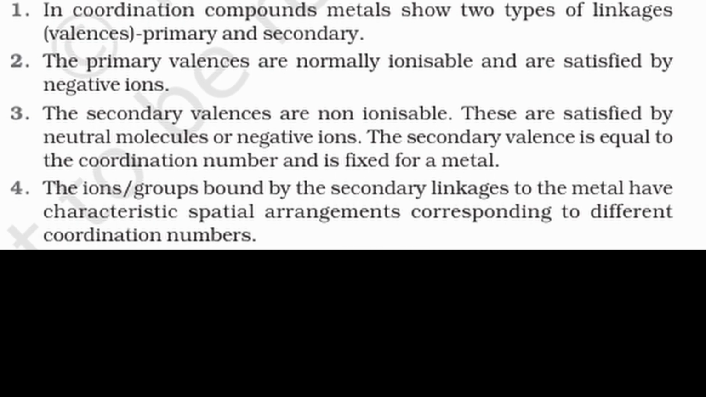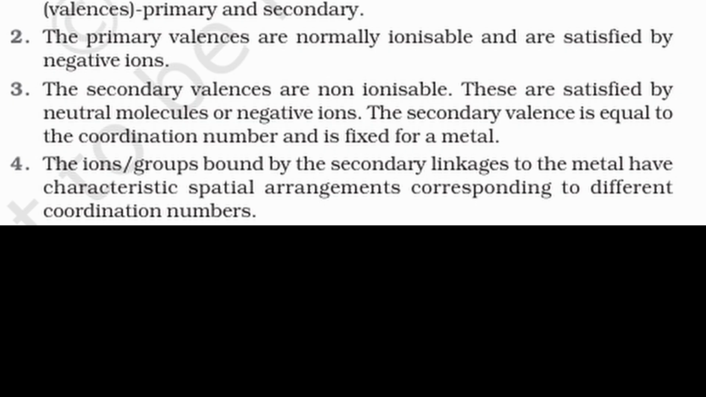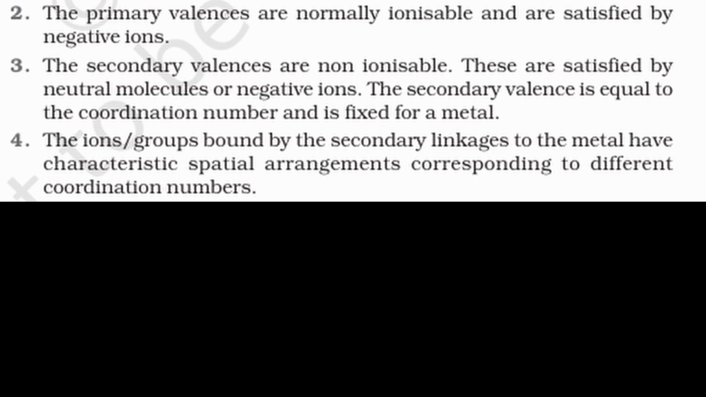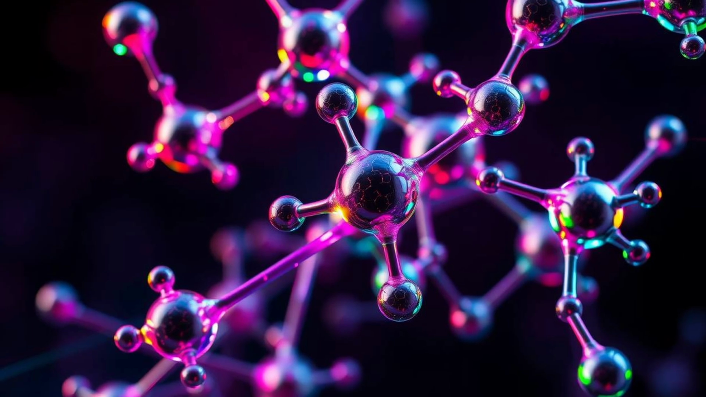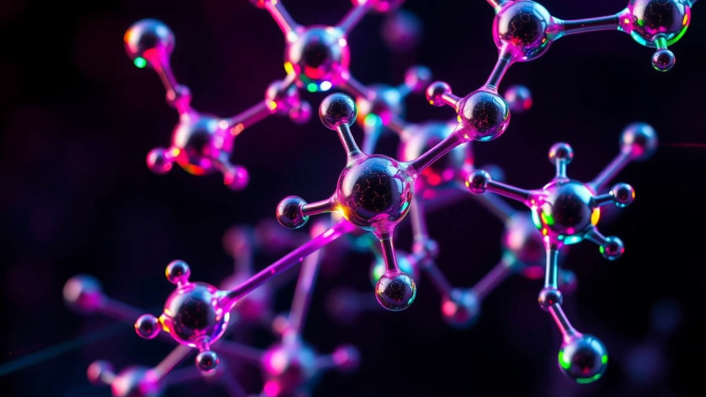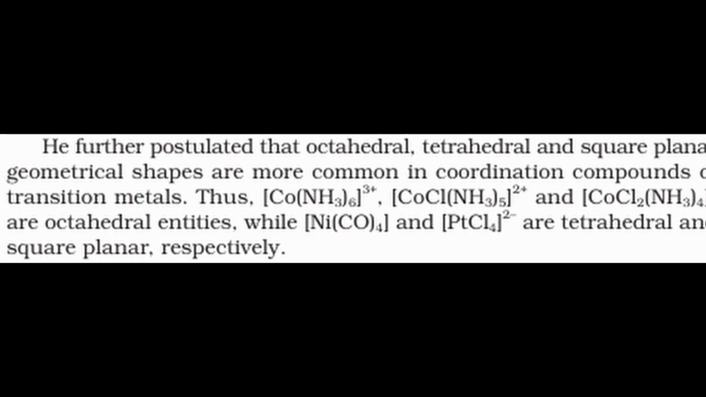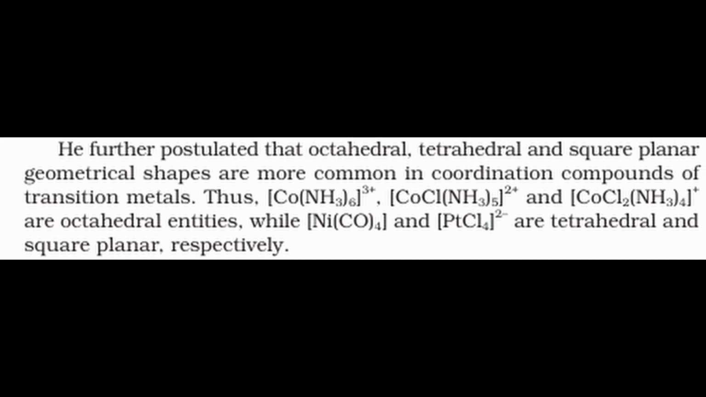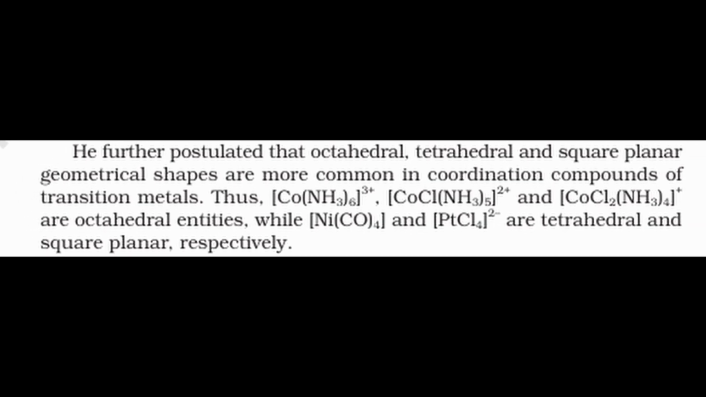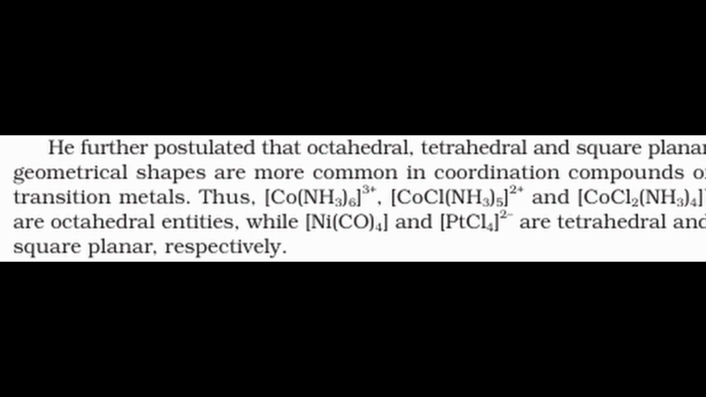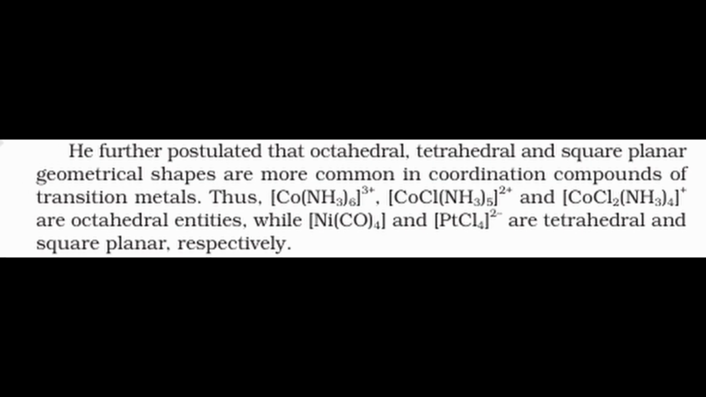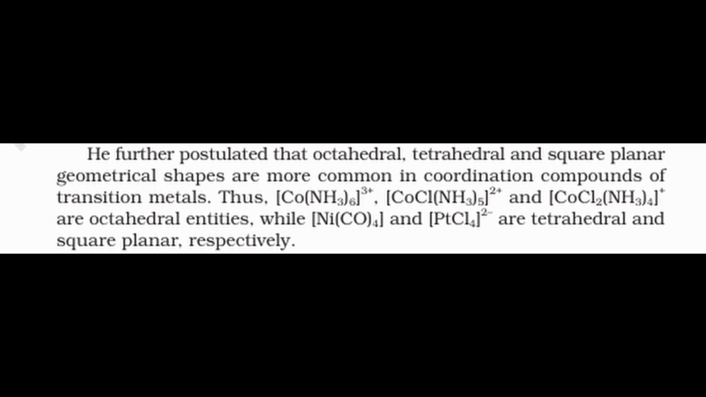The ions or groups bound by the secondary linkages to the metal have characteristic spatial arrangements corresponding to different coordination numbers. He further postulated that octahedral, tetrahedral and square planar geometrical shapes are more common in coordination compounds of transition metals. Thus, [Co(NH3)6]3+, [Co(NH3)5Cl]2+, and [CoCl2(NH3)4]+ are octahedral entities, while Ni(CO)4 and [PtCl4]2- are tetrahedral and square planar, respectively.